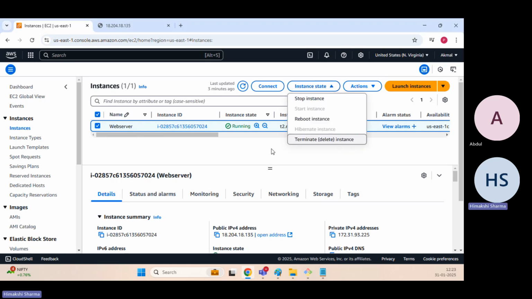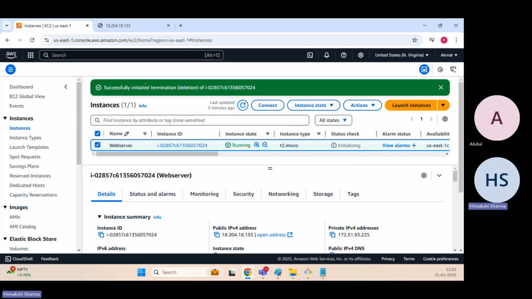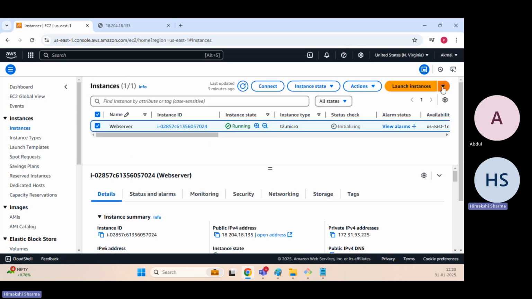Okay, it's not a new instance. So I believe now we don't need this particular instance. As we are using a free tier AWS account, we can get these terminated, if we want to stop the billing.